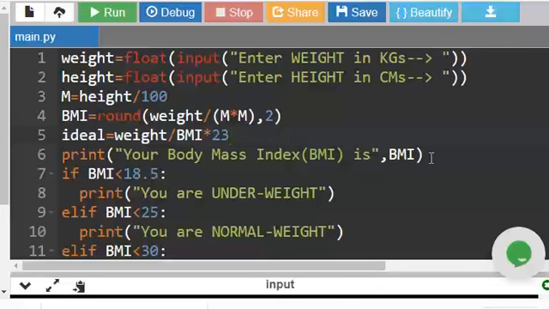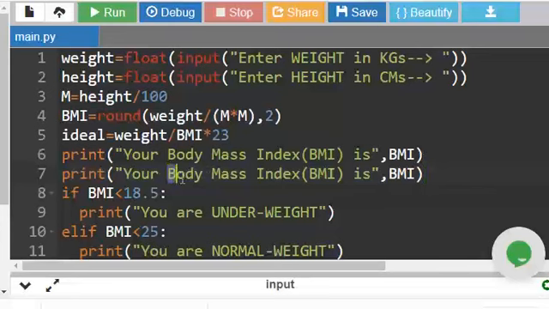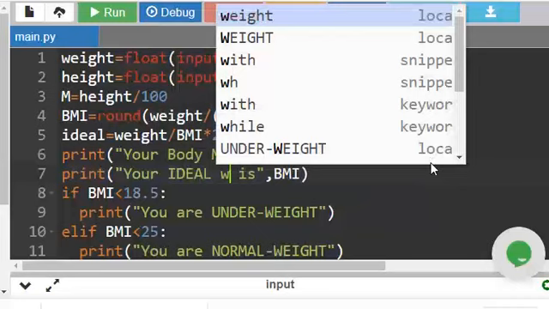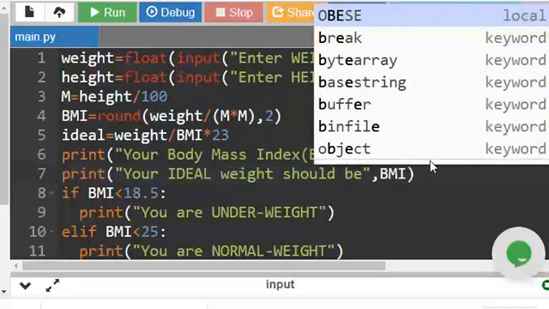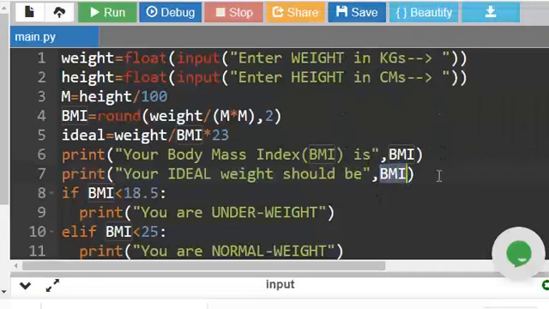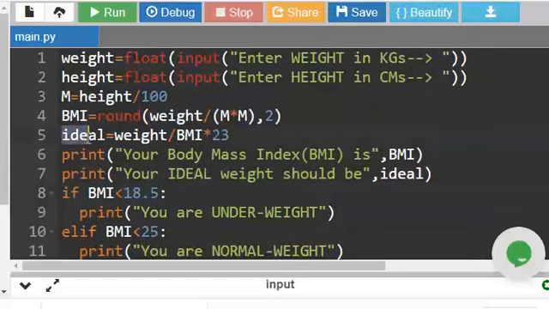So let me also print your ideal weight should be ideal. We calculated here, right? It will give a lot of digits after the decimal point.